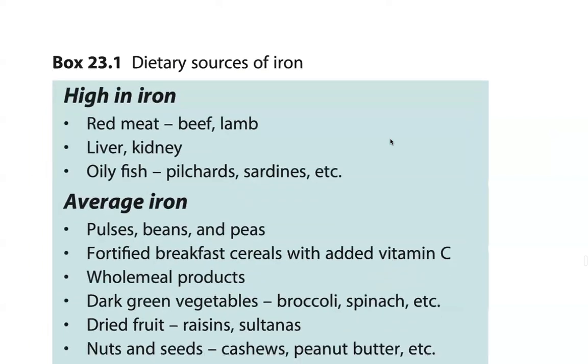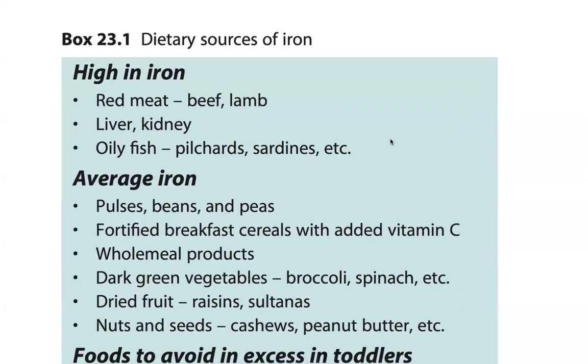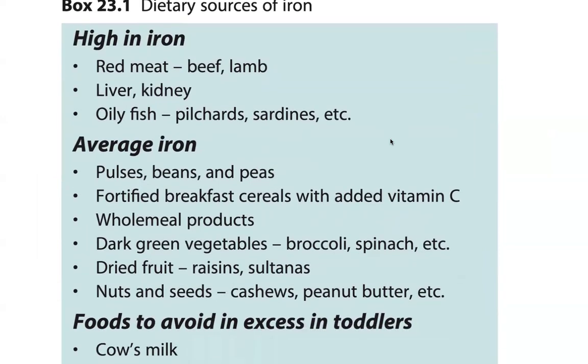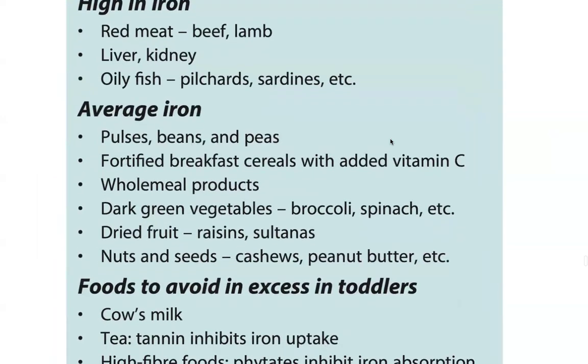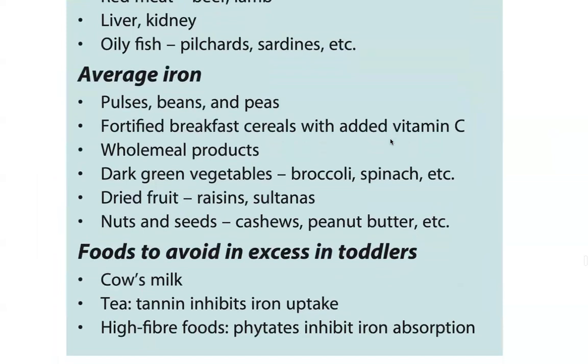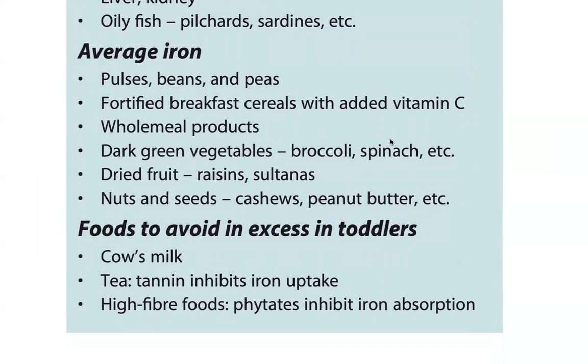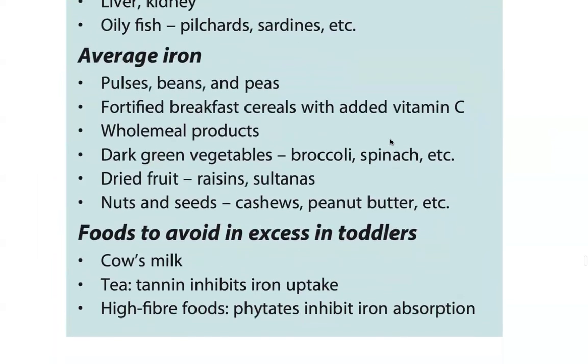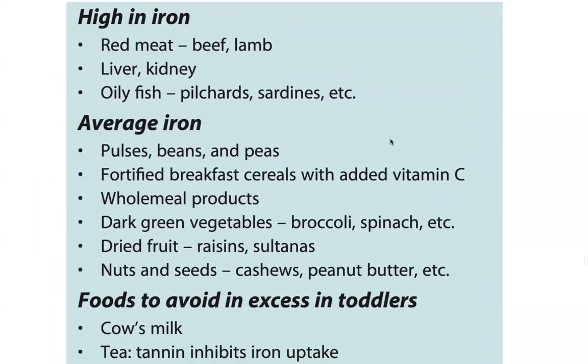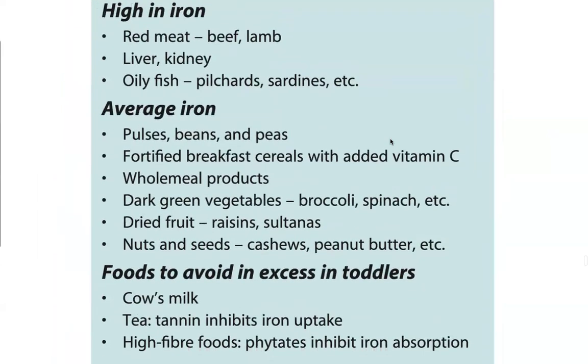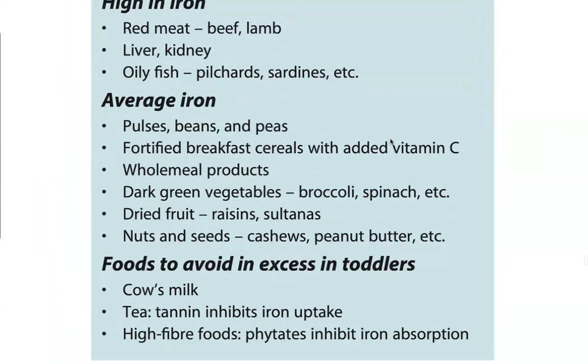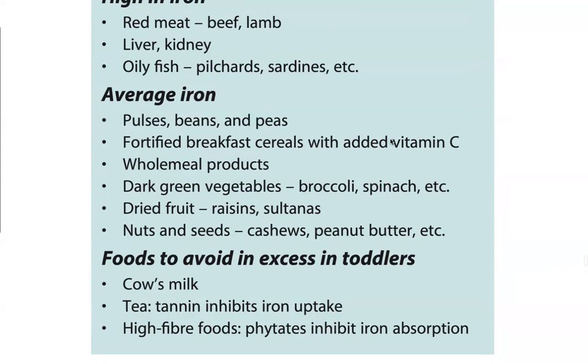And dietary sources of iron: red meat, beef, lamb, liver, kidney, oily fish, pilchards and sardines, pulses, beans and peas, fortified breakfast cereals with added vitamin C, wholemeal products, dark green vegetables, broccoli, spinach, dried fruit, raisins and sultanas, nuts and seeds, cashews, peanut butter, etc. Foods to avoid in excess include cow's milk, tea, and high fiber foods, which reduce iron absorption.